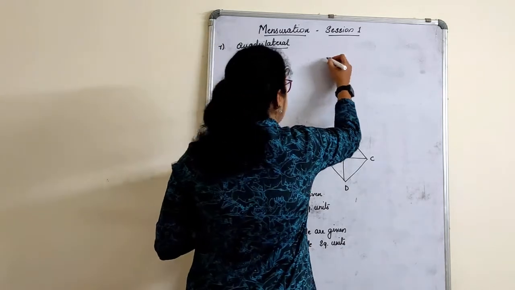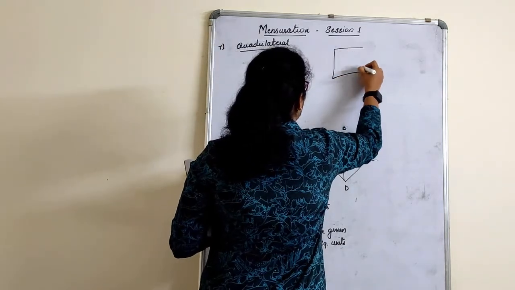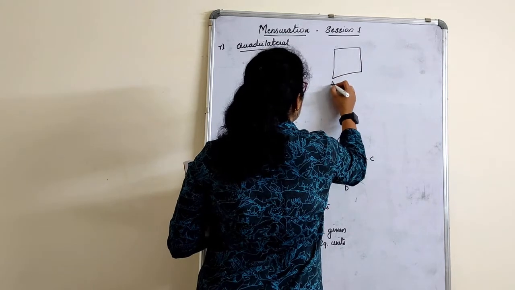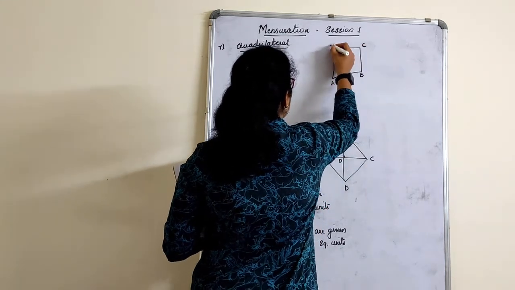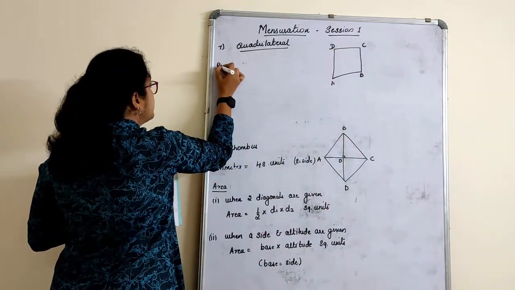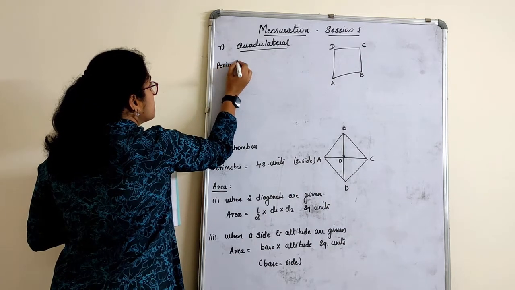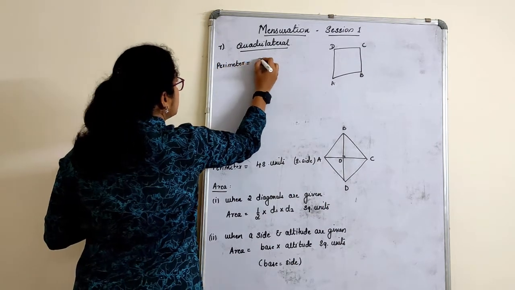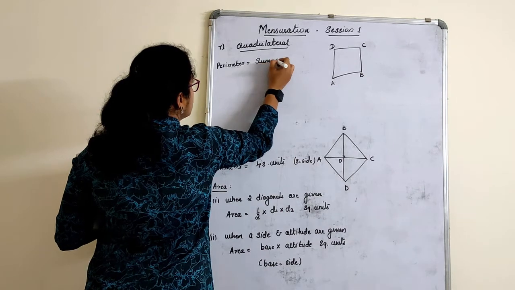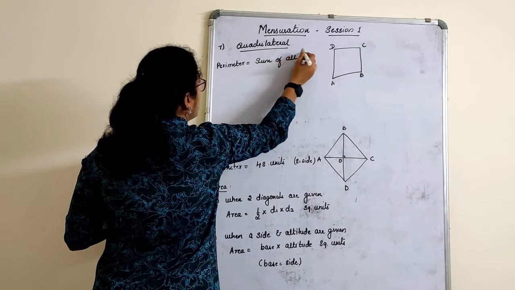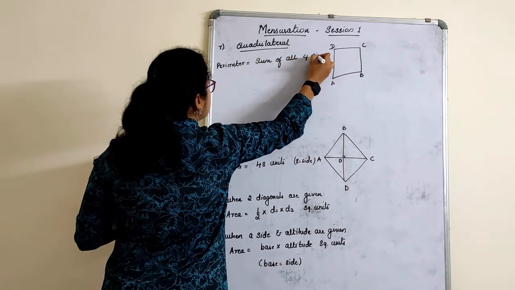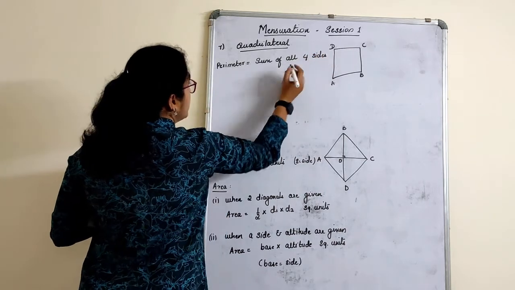As I had told, for any quadrilateral or polygon given, it will be the sum of the sides. First I will write perimeter is equal to sum of all 4 sides, units.